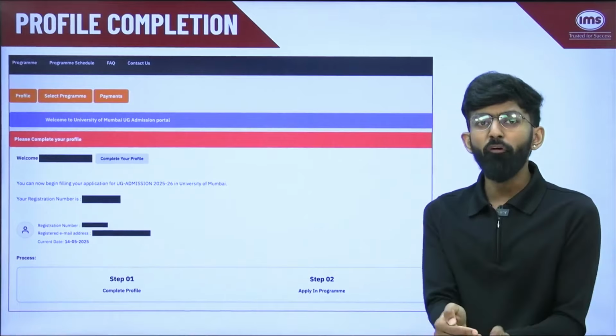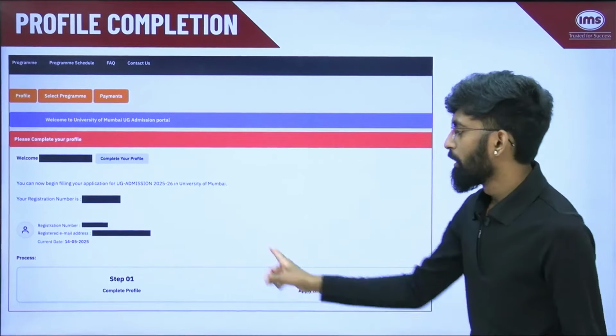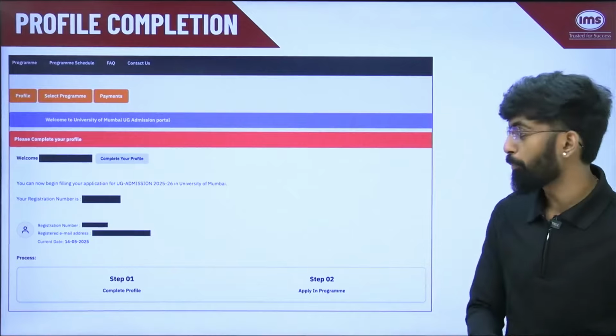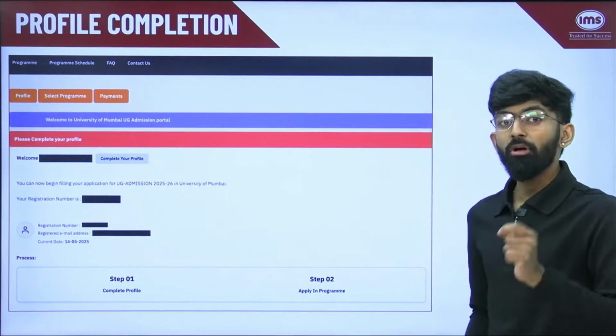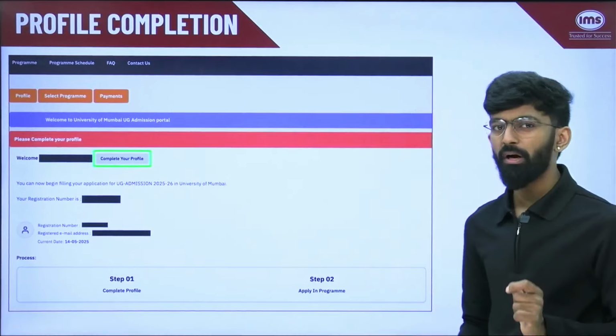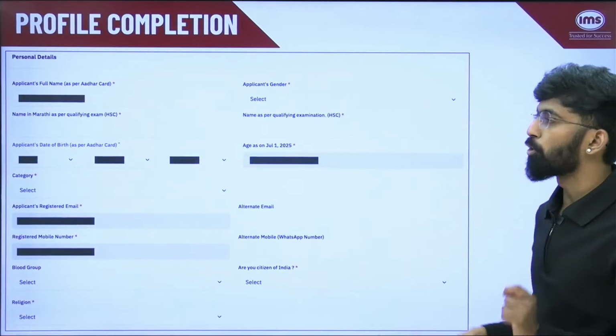Now, MU form filling is in two parts. The first step is completing your profile. The second step is applying for different programs. Now, to complete your profile, you need to click on this button. Once you click, it will take you to this page.